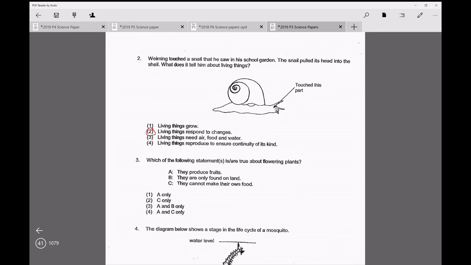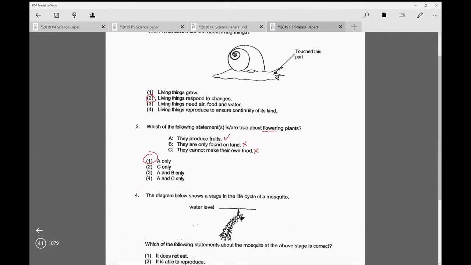Which of the following statements about flowering plants is true? Flowering plants produce fruits which contain seeds. So that's true. They are not only found on land, they can also be found in water as well, so this is not true. All plants make their own food. Regardless of whether it's flowering or non-flowering, as long as it's a plant, it will make its own food. That's why we call them plants. That's a special characteristic of plants. So only A is true.